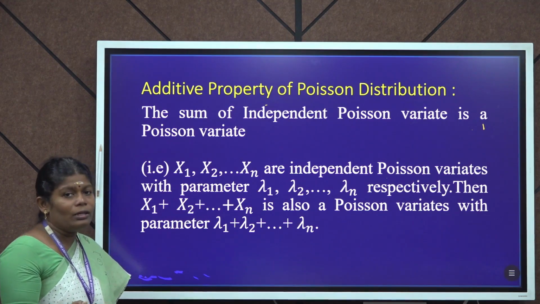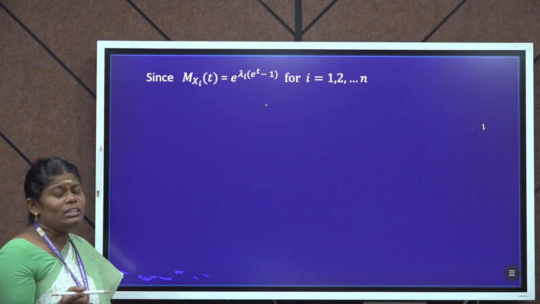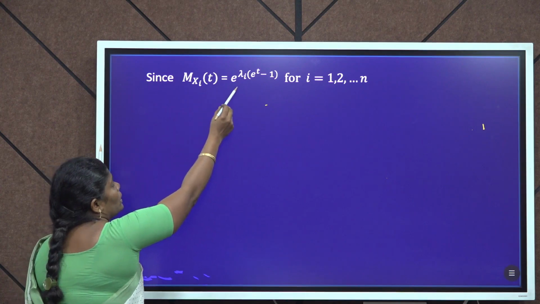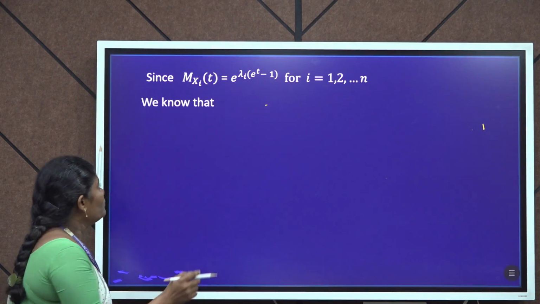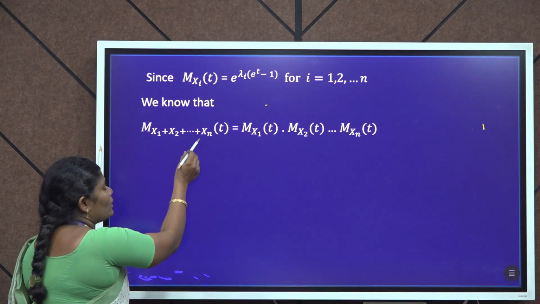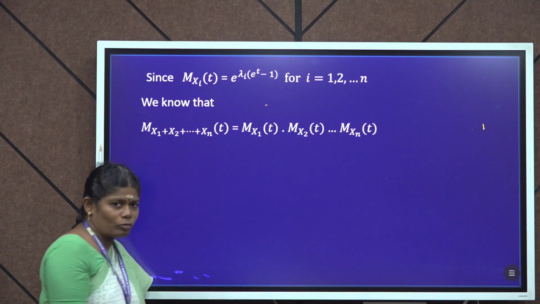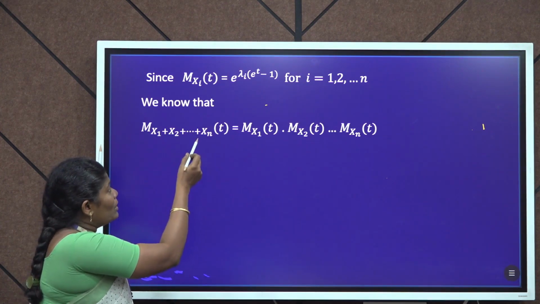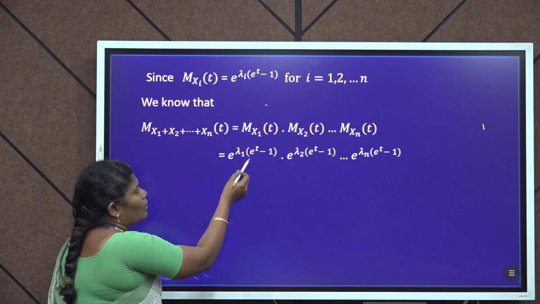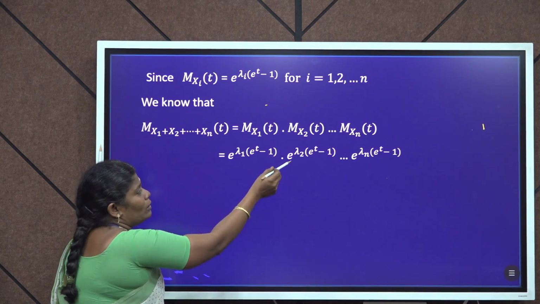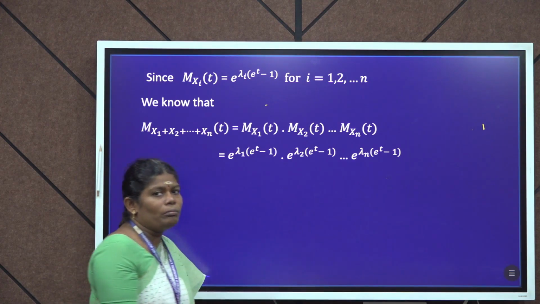Given X1, X2, ..., Xn are Poisson variates, M_X(t) = e^(λ(e^t − 1)). In general, M_Xi(t) = e^(λi(e^t − 1)). Using the property of MGF, M_(X1+X2+...+Xn)(t) = M_X1(t) · M_X2(t) ··· M_Xn(t). Substituting the values of M_X1(t), M_X2(t) and M_Xn(t), we get e^(λ1(e^t − 1)) · e^(λ2(e^t − 1)) ··· e^(λn(e^t − 1)).